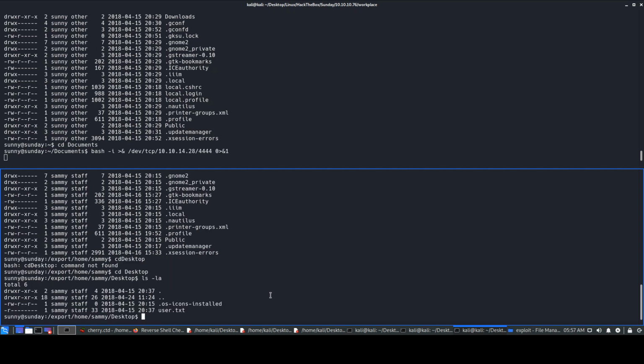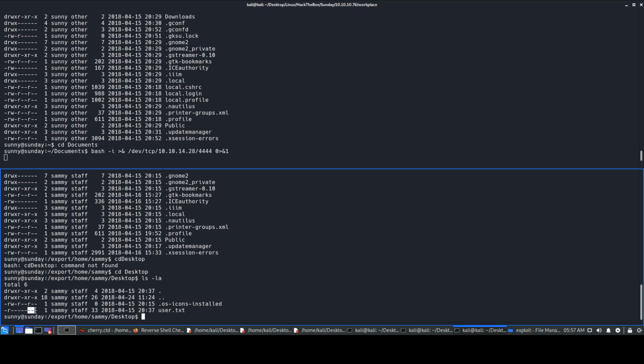Okay, so we have a user flag over here, but we cannot cat it because the only person who can read is Sammy. I'll tell you why. First, this is the range where the user Sammy falls, the first user. He can only read this file. Then comes the staff group. Whoever belongs to the staff group does not have any access either.